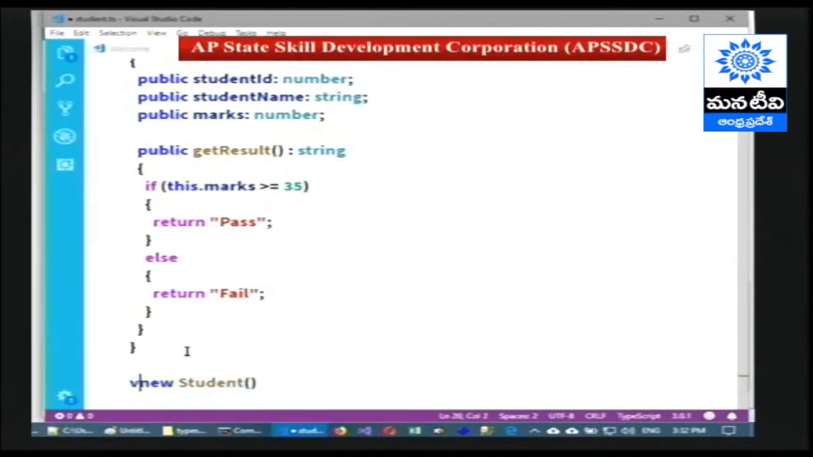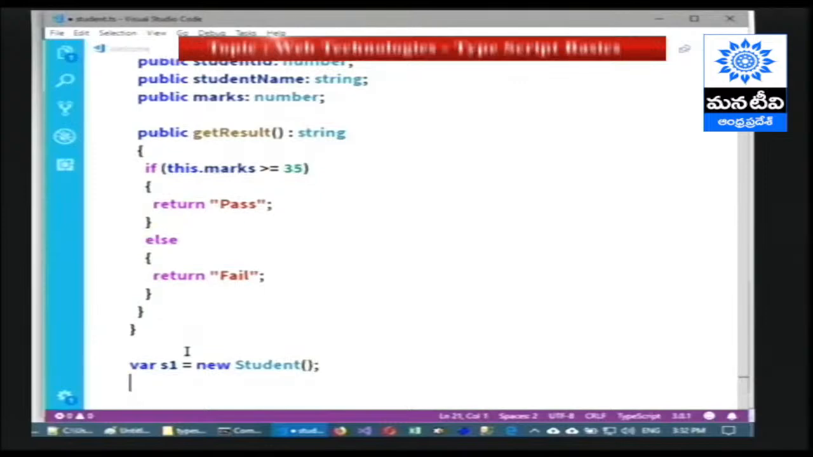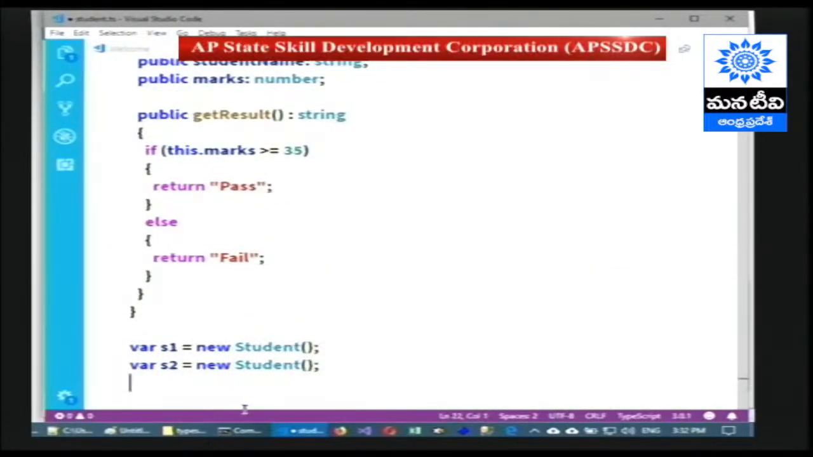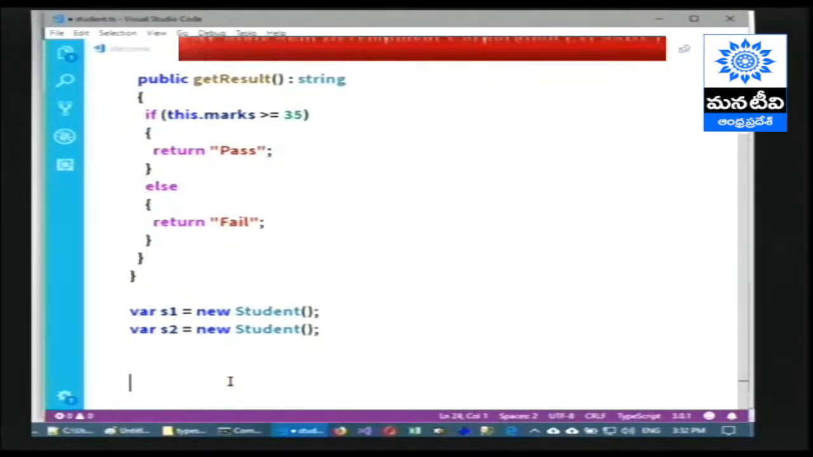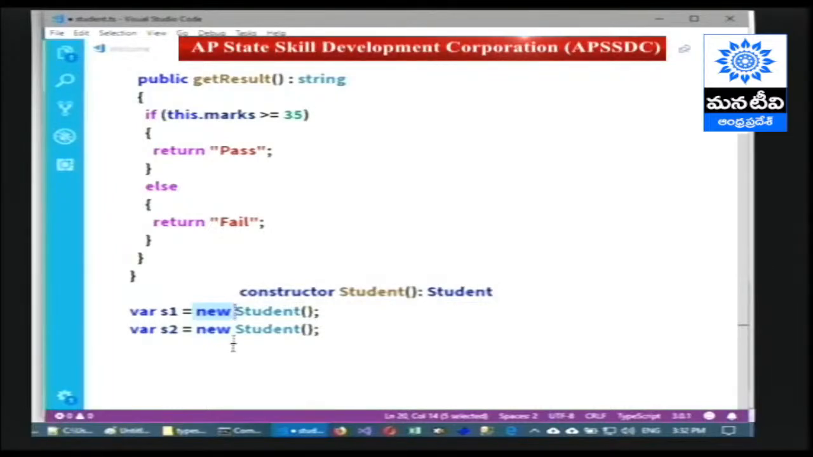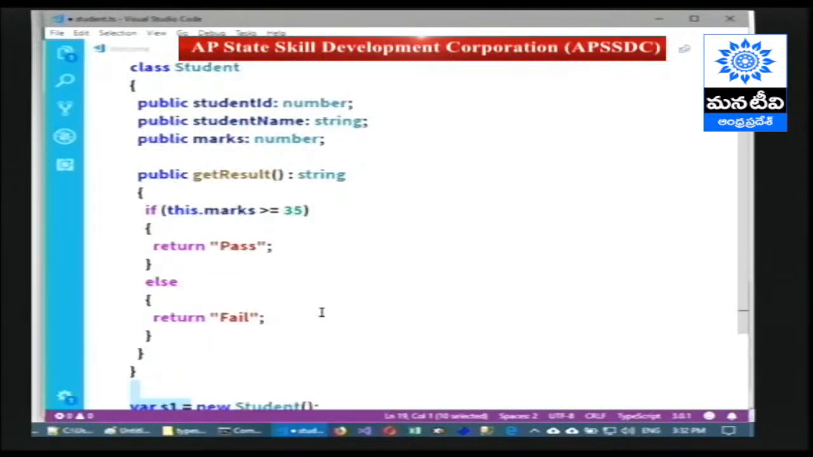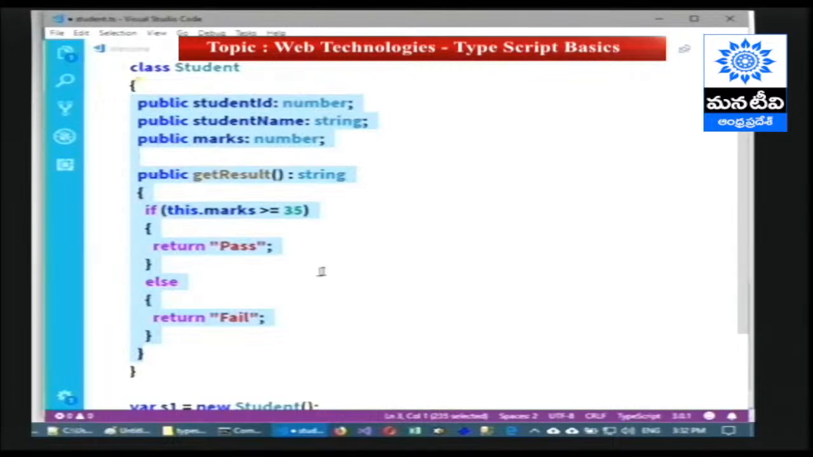Then we are going to store the details in S1, S2, like this. We can create any number of objects by using this new syntax. The new is a fixed keyword to create an object. The object is created based on the class. So new Student will follow the same properties and methods declared in the class. Here we are declaring the student ID, student name, marks and getResult. All these properties will be loaded into the new Student object.